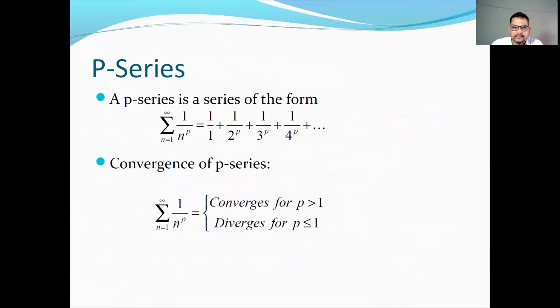Next, the P series. A P series is a series of the form summation 1 upon n to the power p, n runs from 1 to infinity. That is, 1 plus 1 upon 2 to the power p plus 1 upon 3 to the power p plus 1 upon 4 to the power p and so on. The convergence of the P series is very easy. Among all the series, it is very simple because the P series is convergent for p strictly greater than 1, and whenever p is less than or equal to 1, the series is divergent.